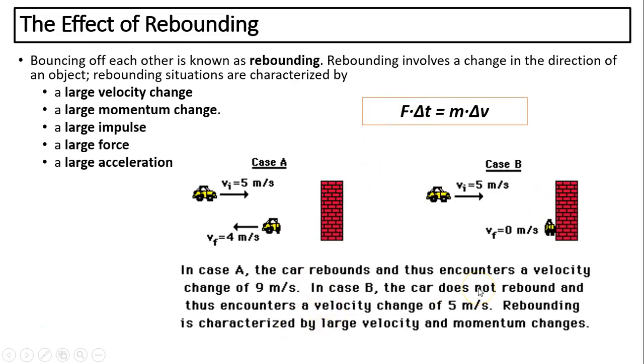Here is a picture of rebound. In case A, the car goes to the wall and rebounds. In case A, the velocity change is 9 meters per second. In case B, there is no rebound, and the velocity change is 5 meters per second. Large velocity change results in large momentum change. So during a collision, we don't want a rebound to happen, because when rebound happens, we have large velocity change, large momentum change, large force, and large damage.